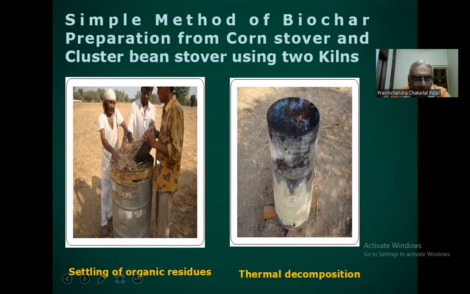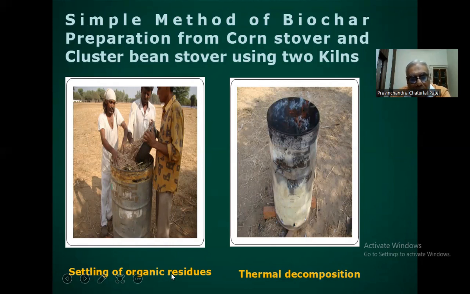In the small barrel, the agriculture waste material, either corn stover or cluster bean stover, is filled up, then turned upside down and inserted into the big kiln. Between the two, in the space, we put wood to increase the temperature.